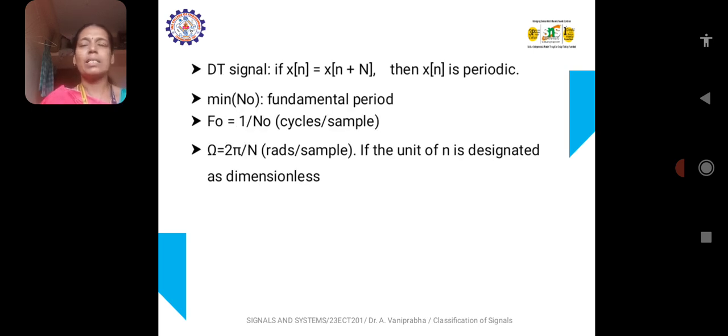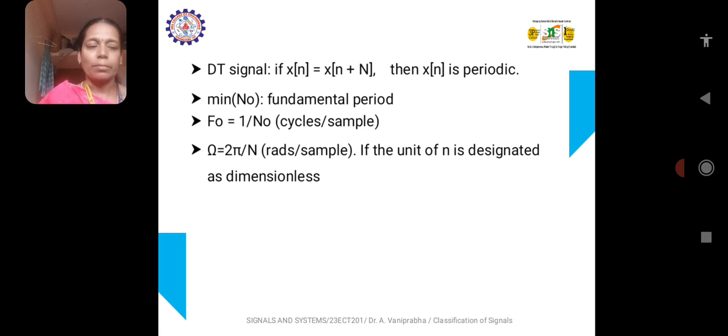In case of a discrete time signal, we know that if the signal is represented as a continuous time signal, it has to be noted as x of t, small t. Whereas if it is a discrete time signal, it should be noted as x of n. Therefore, x of n is equal to x of n plus capital N, where N is the fundamental time period here. If this condition is satisfied, then x of n is named a periodic signal.